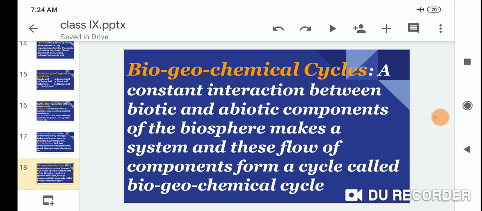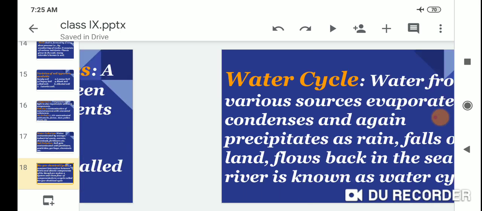Biogeochemical cycles. The constant interaction between the biotic and the abiotic components of the biosphere makes a system, and this flow of components through the cycle is called a biogeochemical cycle.